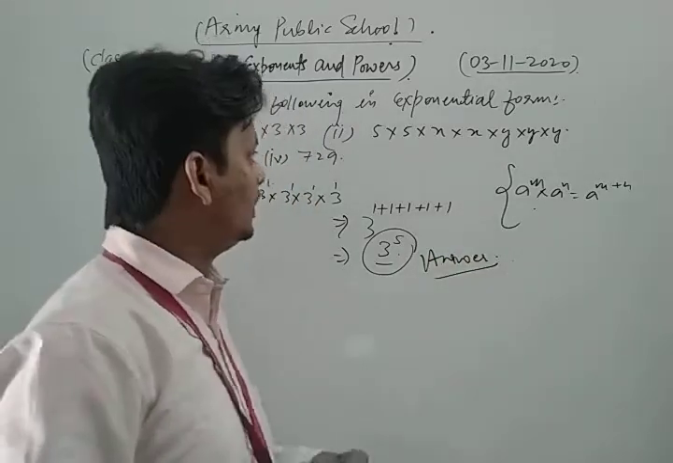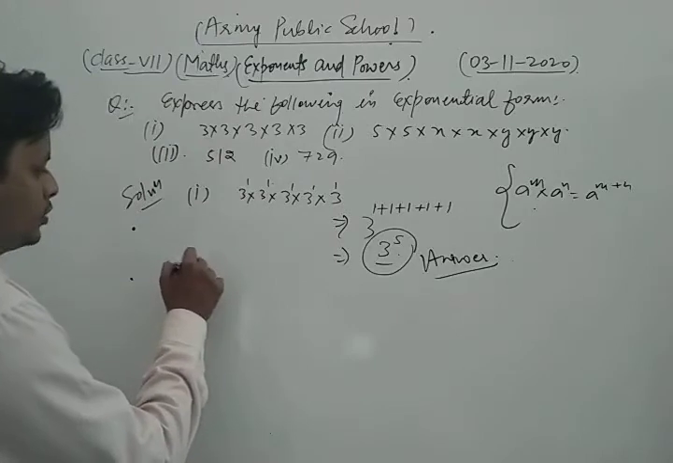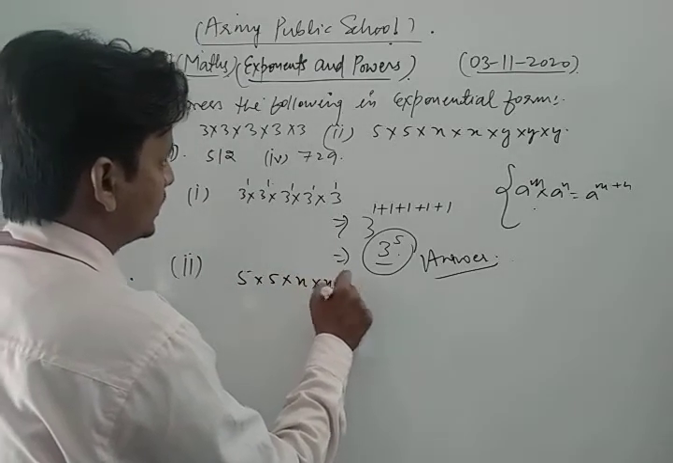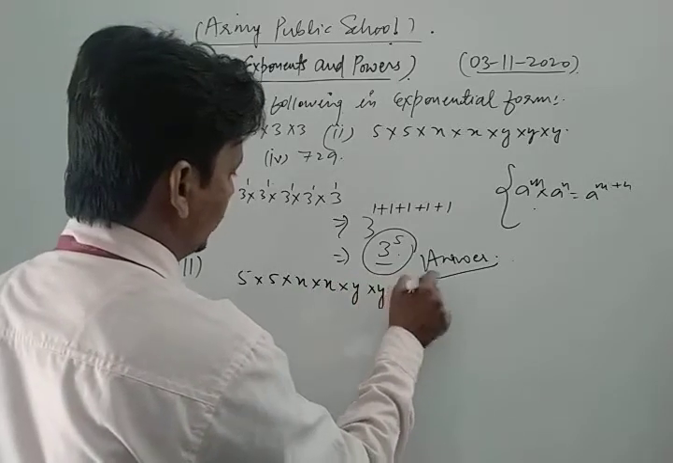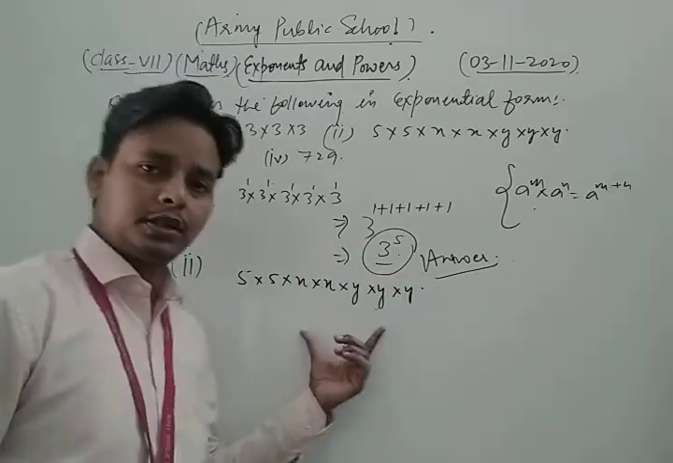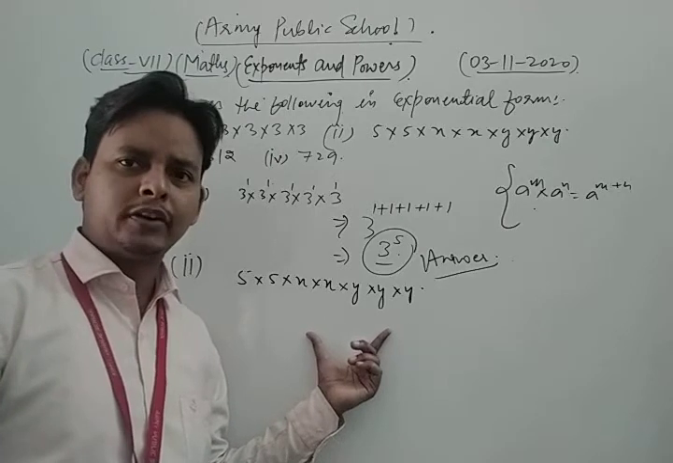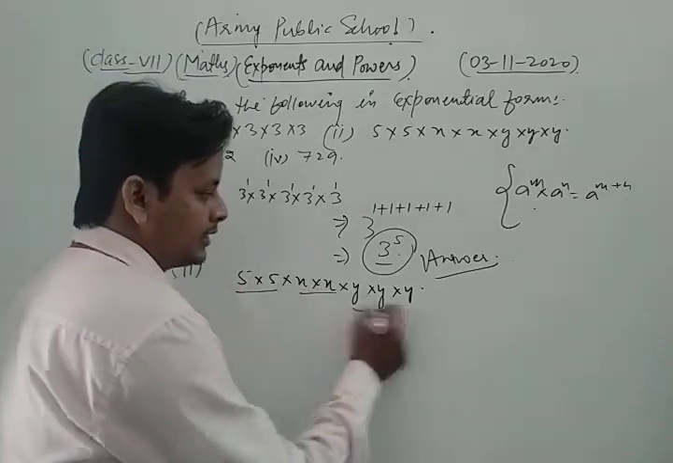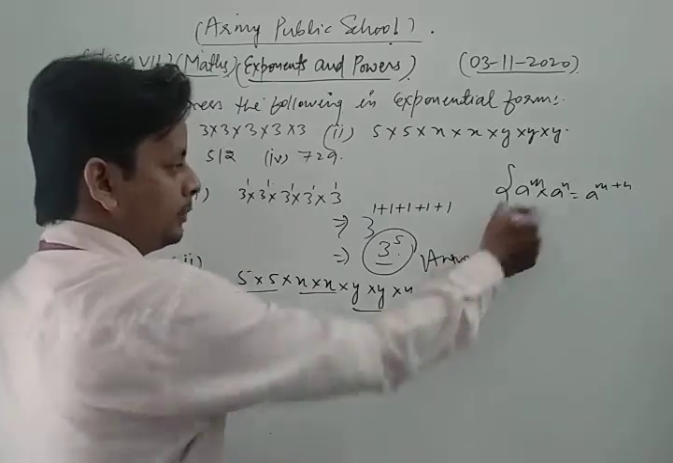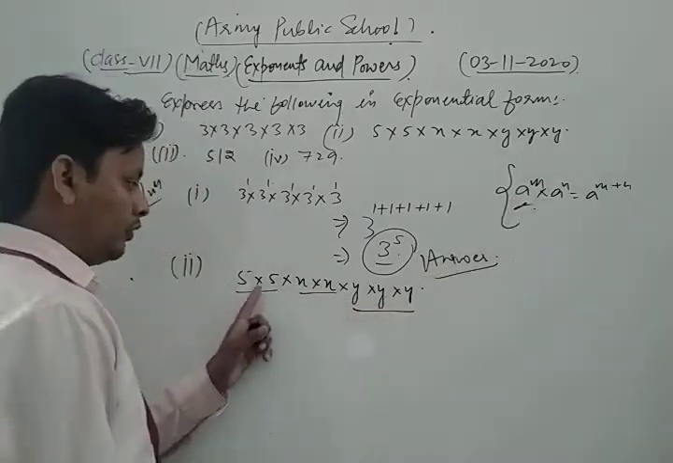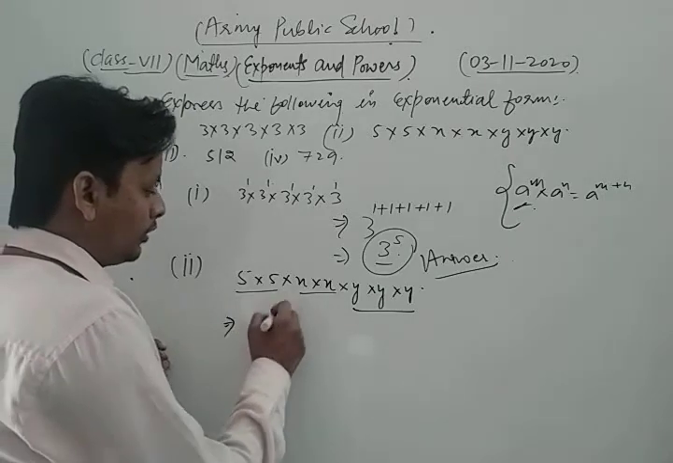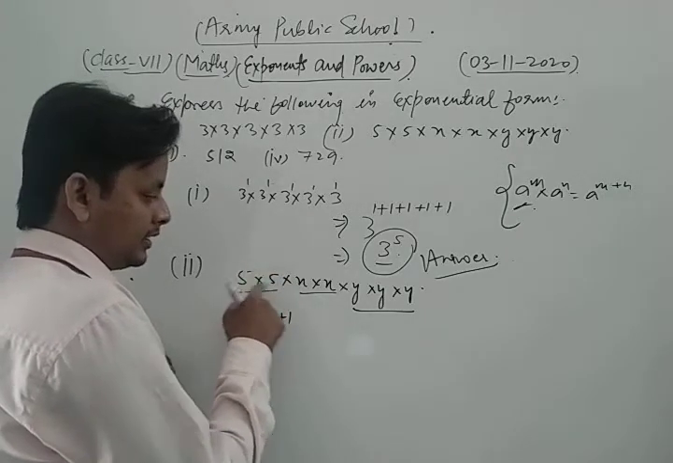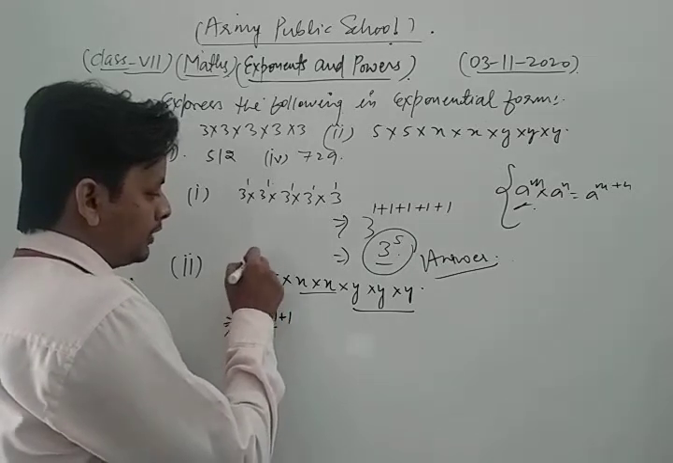Okay, dear students, now similarly we solve the second part of this question. The second part is 5 into 5 into x into y into y into y. Dear students, in this question there are three different bases. Here this is 5, 5, the same base, this is x, and this is y three times. Again we apply the same laws of exponents. So we write 5 to the power 1 plus 1, because the bases are the same and the power of each 5 is 1.